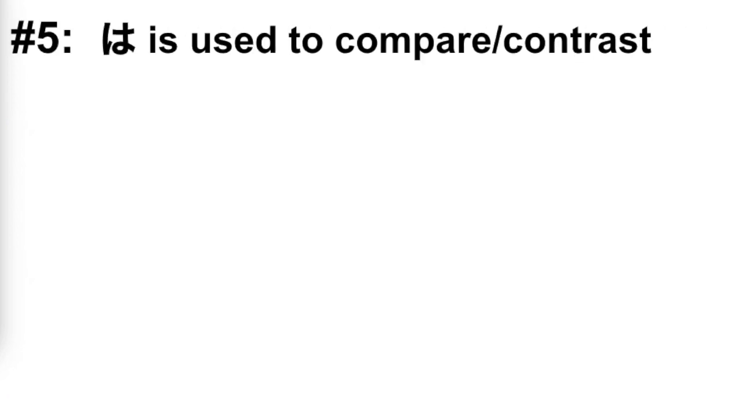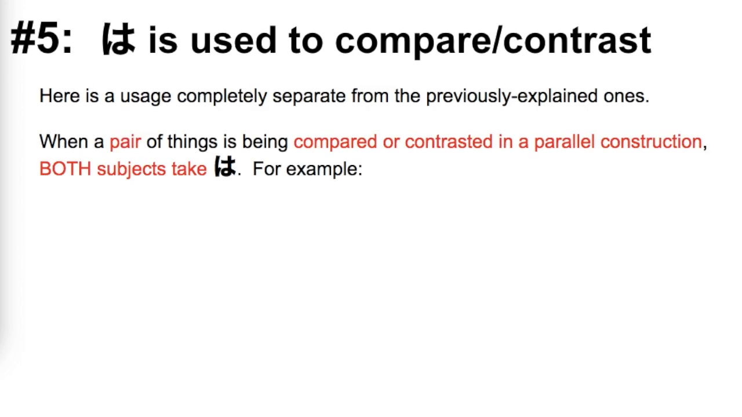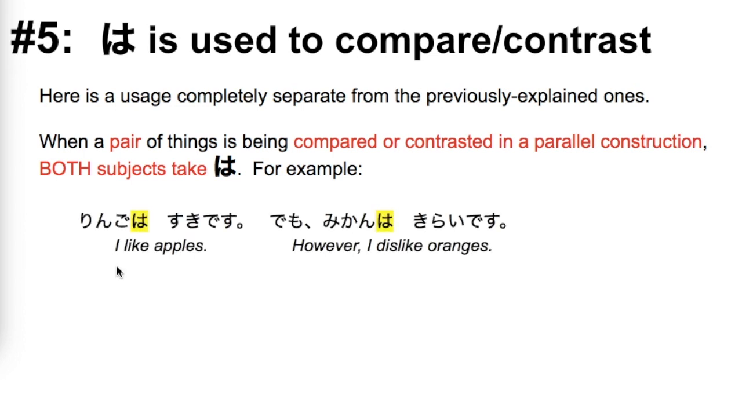Now, this fifth point is a usage that's completely separate and different from the previously explained ones. When you take a pair of things and you compare them or contrast them in a parallel construction, both of the subjects take wa. For example, if you say, I like apples, however, I dislike oranges, it's ringo wa suki desu. でも、みかんは嫌いです. So both ringo, apples, get wa, and mikan, oranges, also take wa.